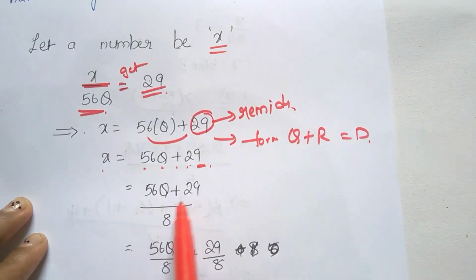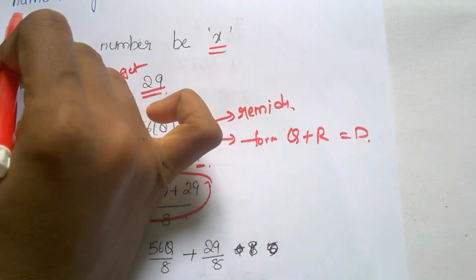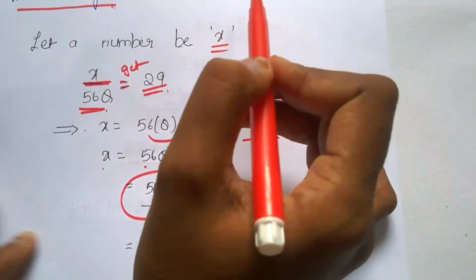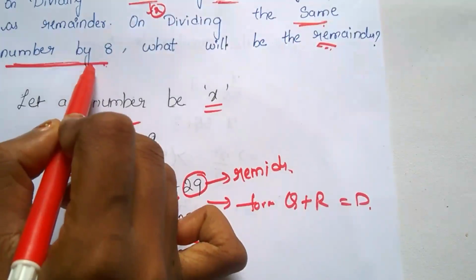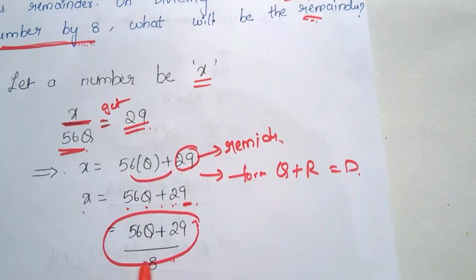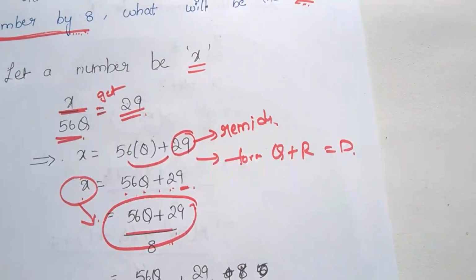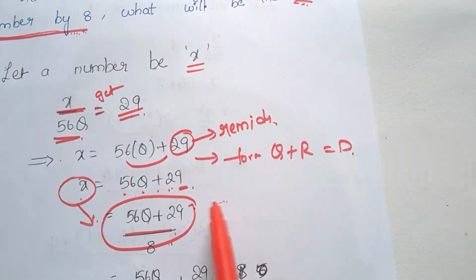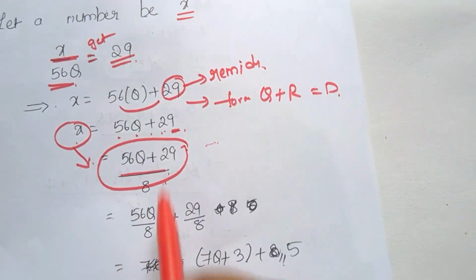Now divide by 8, because he is giving in the question the same number by 8. So x by 8 equals 56 quotient plus 29 by 8.